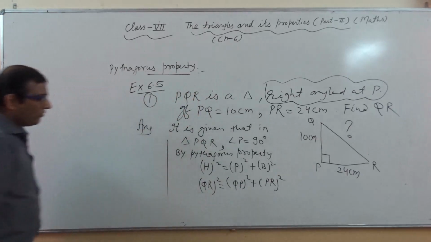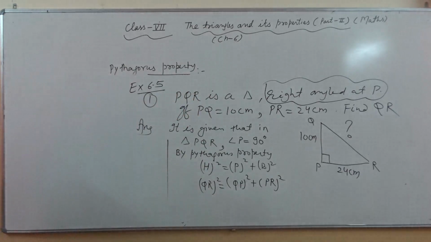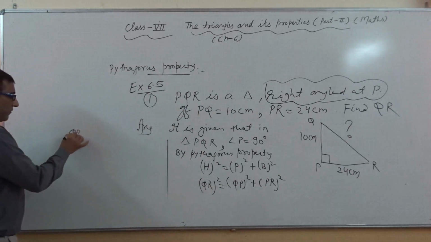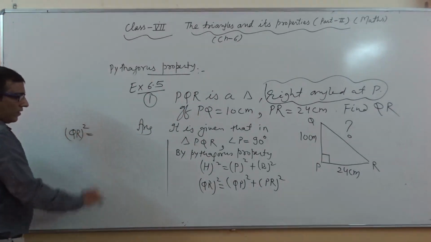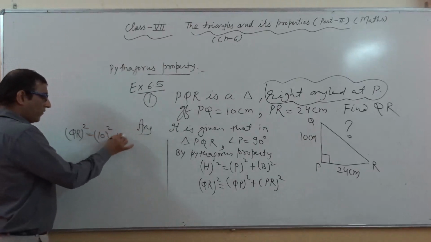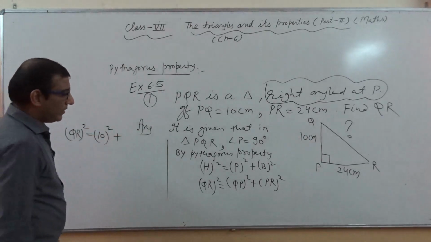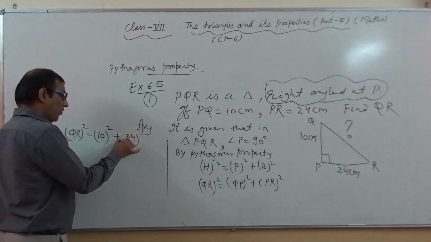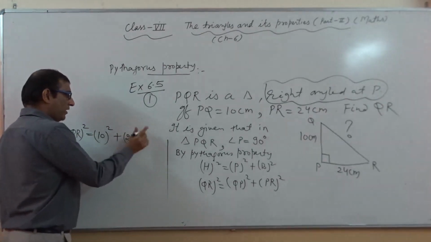So we put the value of QR, this we have to calculate. QP is 10 centimeter, so it is whole square of 10. PR is 24, so this is whole square of 24.